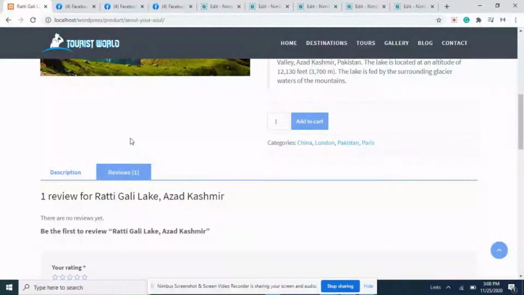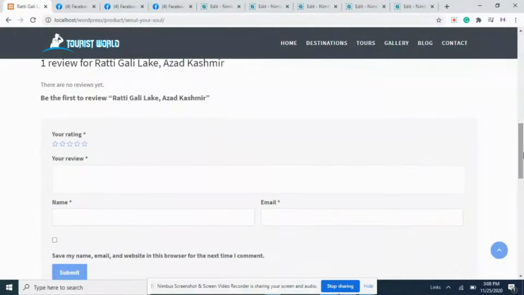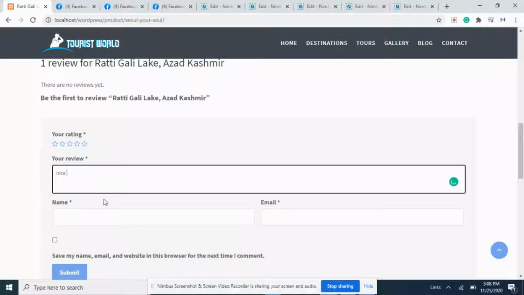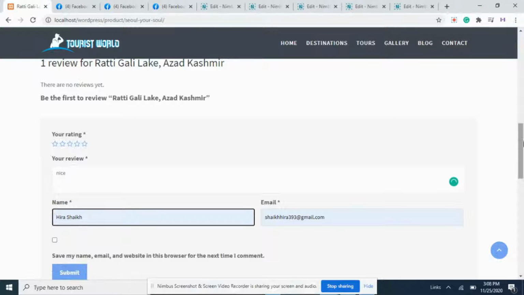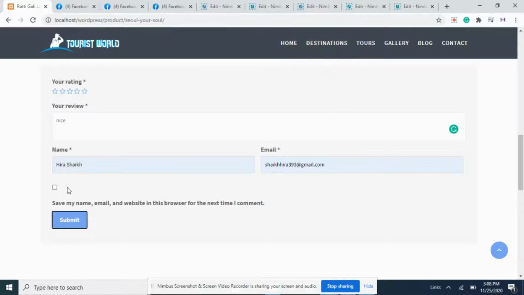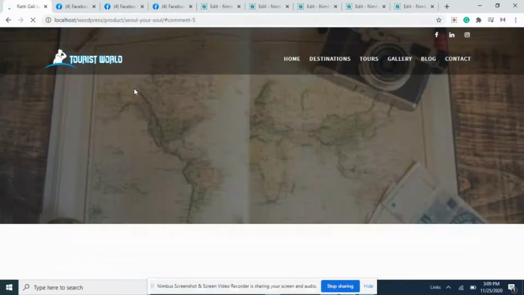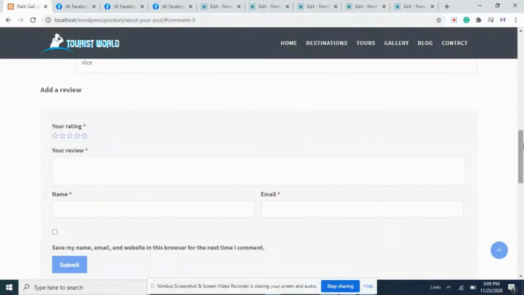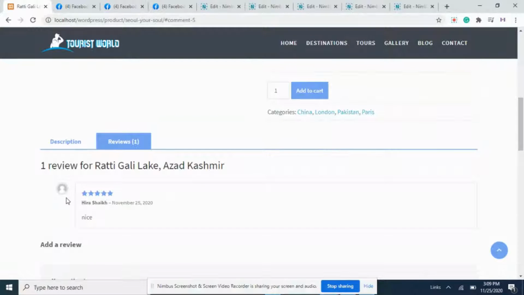Let's suppose I click on reviews to check the reviews of clients. If there is no review and I want to send my review, I can write it like this: nice, my name, Hira Sheikh, and email address, and then submit. It shows me an alert if I'm not filling any of the required fields. So here we go. You can see one review here, from Sheikh. I have just submitted my review, November 25, 2020.